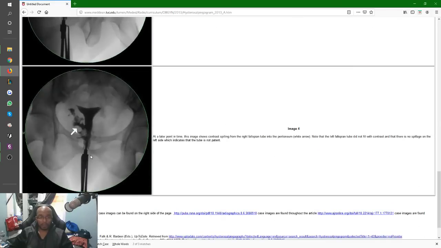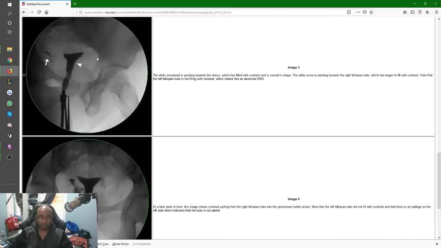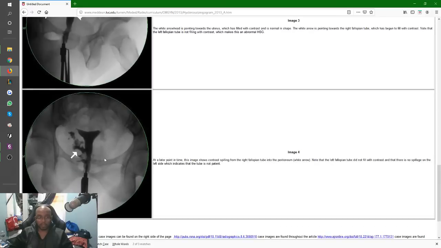And here, this is also another one. At a later point in time, the image shows contrast spilling from the right fallopian tube into the open peritoneal cavity, which is normal, right? Note that the left fallopian tube did not fill with contrast. This is the same patient still. They're just still filling, and they can see the leakage happening, the spillage happening.